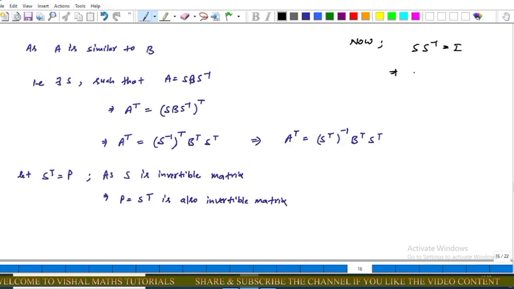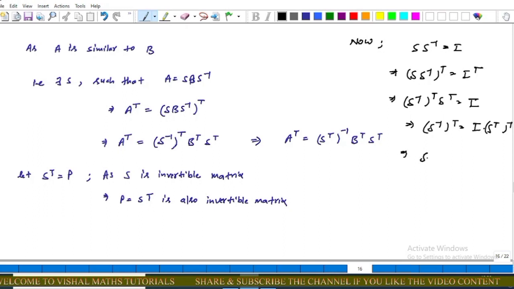Now apply transpose on both sides, that is, (S S inverse) transpose, which is equal to (S inverse) transpose S transpose, is equal to identity transpose, which is the same identity matrix. This implies that (S inverse) transpose is equal to the identity times (S transpose) inverse.